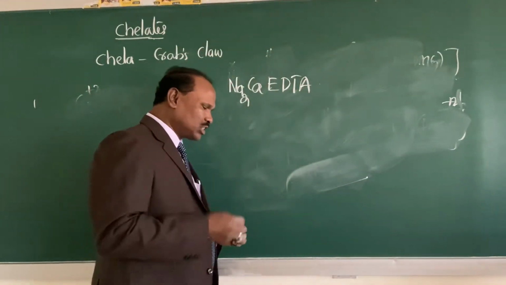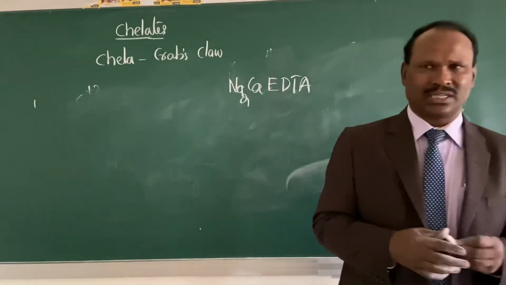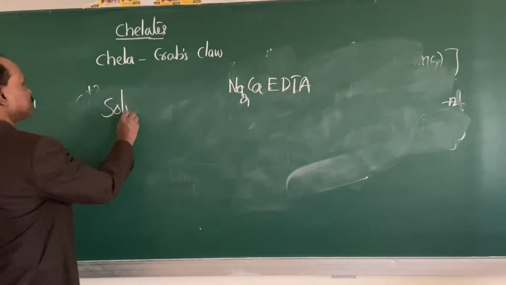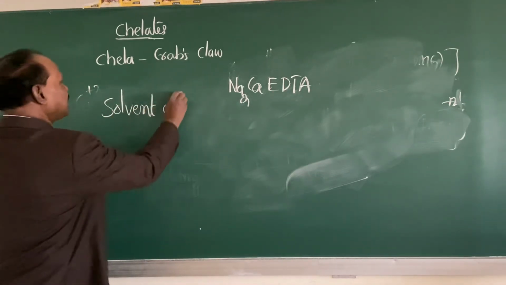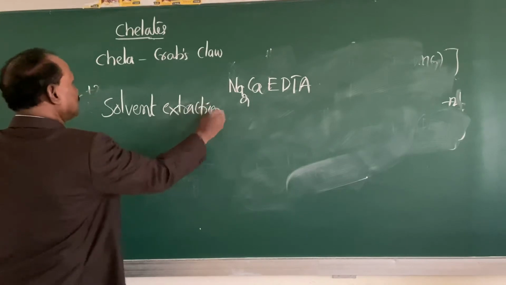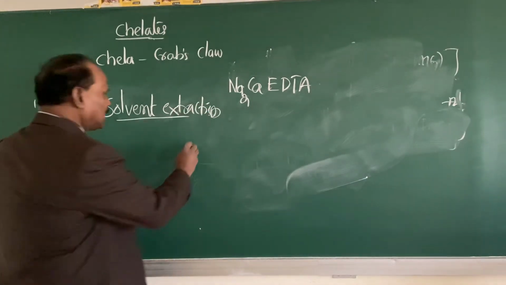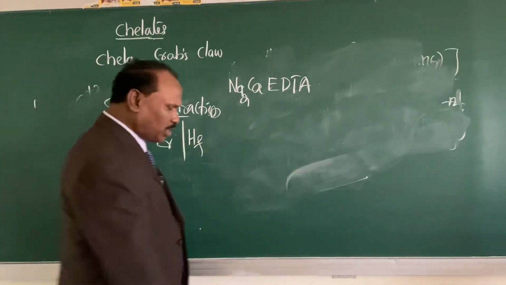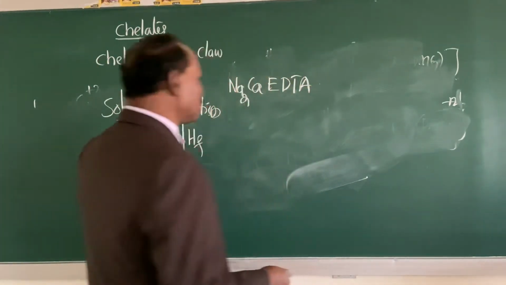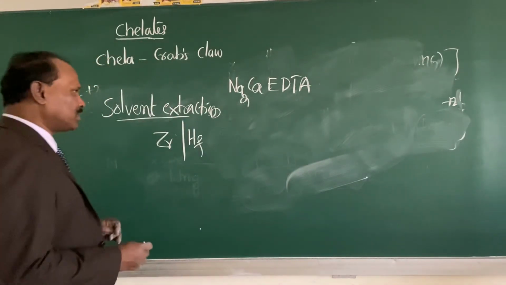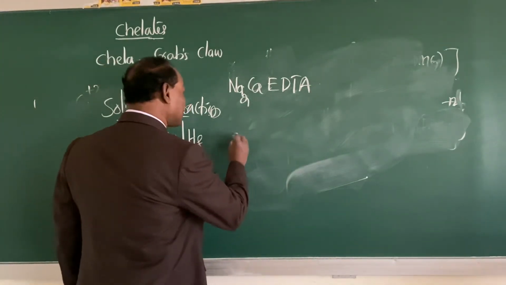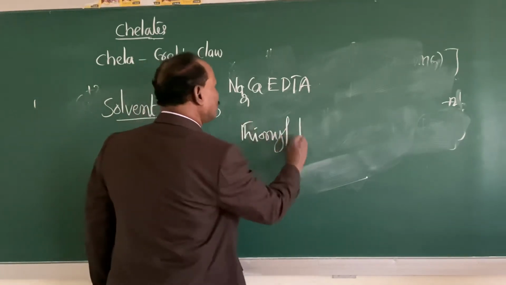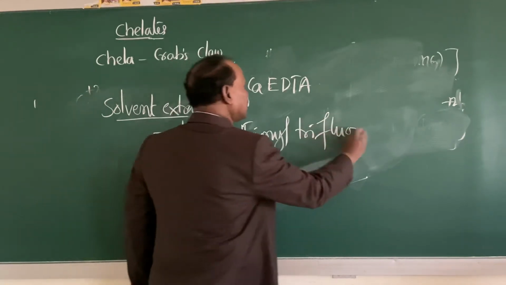Now, another application of these chelates is in solvent extraction. We can use this in solvent extraction. See, hafnium and zirconium. Both of them form chelates with thenoyl trifluoroacetone.